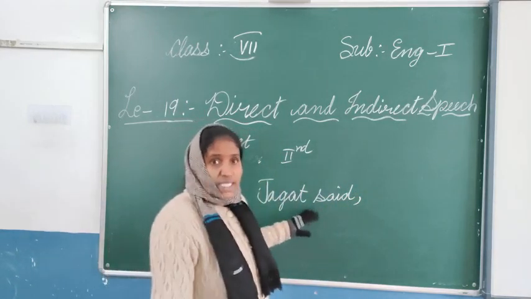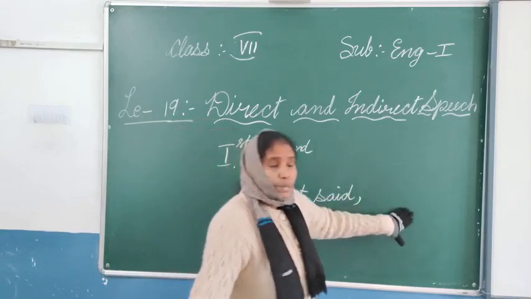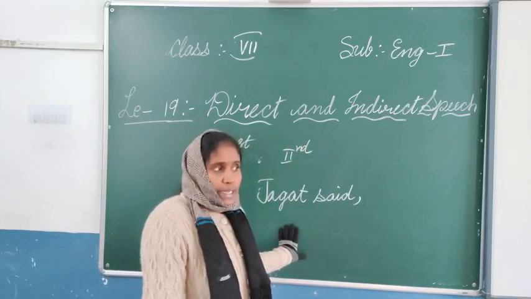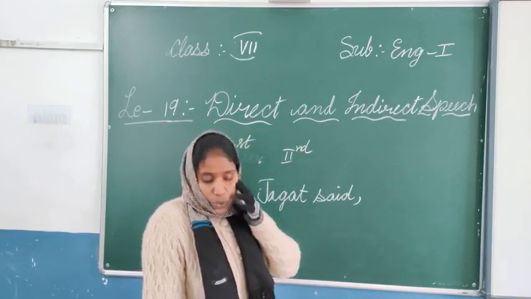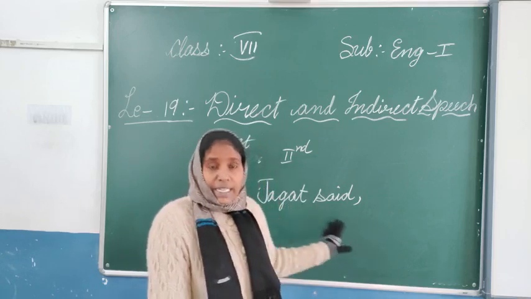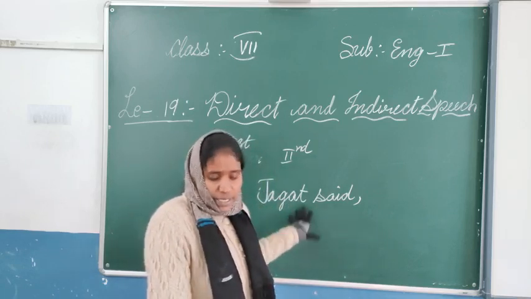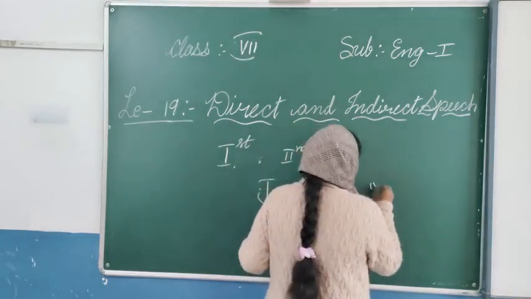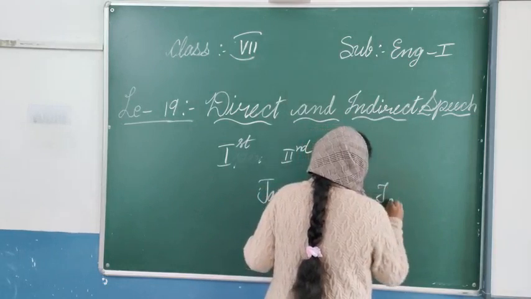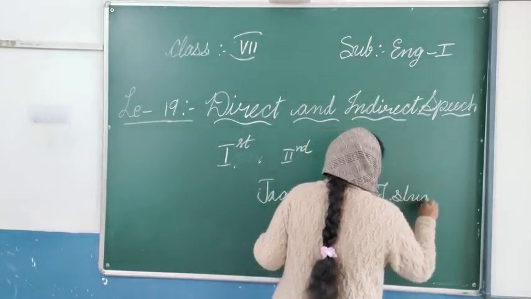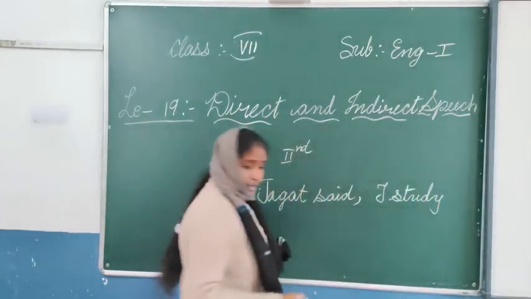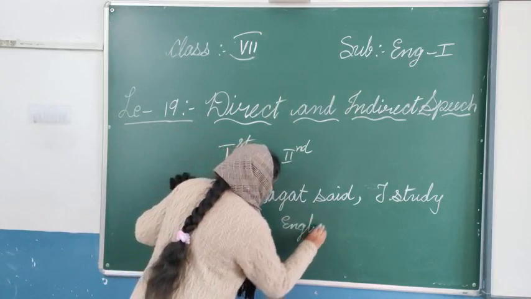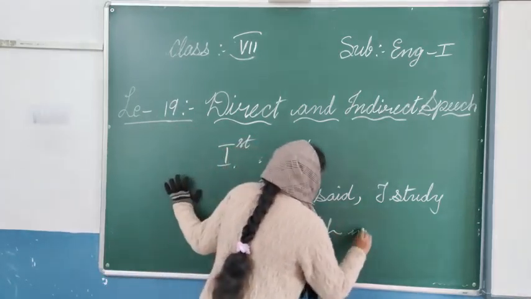So the first person is telling what the second person told him. The first person is telling what the second person told. So Jagat said, directly and clearly we are speaking. Jagat said, I study mathematics in school. I study, and next anything, mathematics, otherwise English also you can write. I study English in school.